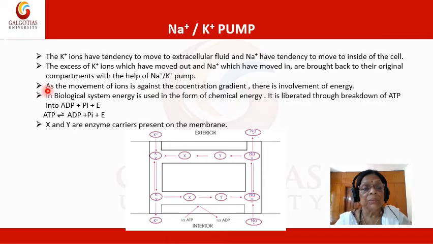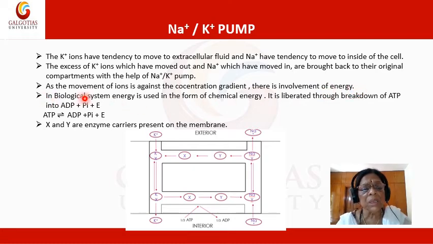So the potassium ions have a tendency to move to the extracellular fluid, and sodium has a tendency to move to the inside of the cell. Now the excess of potassium ions which have moved out and sodium which has moved in are brought back to their original compartments with the help of the sodium potassium pump. As the movement of the ion is against the concentration gradient, there is always involvement of energy.